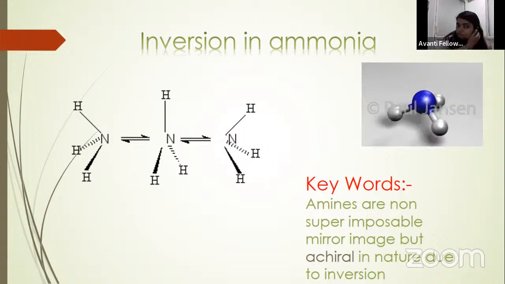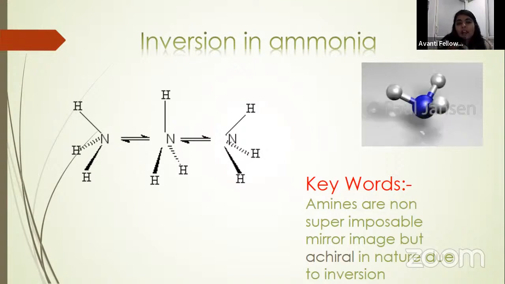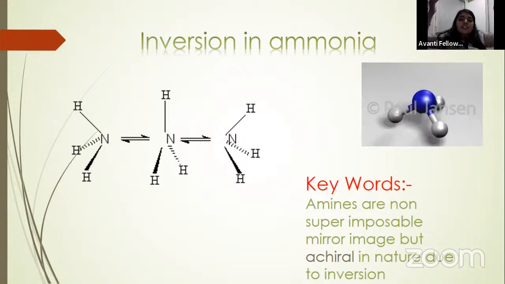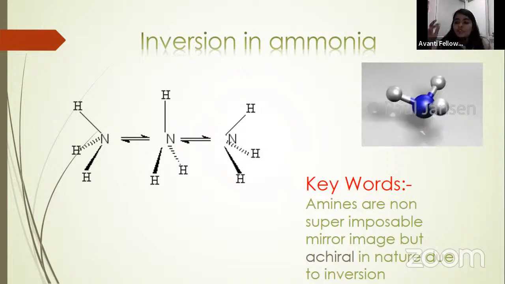It is like a phenomenon where, in heavy rain, you open your umbrella and the wind is very high speed, then your umbrella gets inverted several times. That umbrella flips like this, and in the same way the ammonia molecule flips over. Okay, so this is called inversion of ammonia.